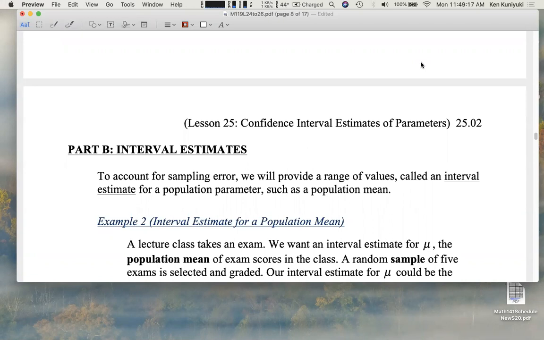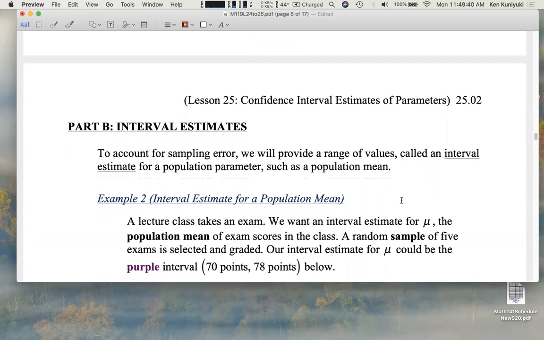Before we talked about single value point estimates for population parameters, now we're going to talk about interval estimates. Later on, we'll call these confidence intervals. To account for sampling error, we'll provide a range of values called an interval estimate for a population parameter, such as a population mean. So instead of a single value, we'll offer a range of values.